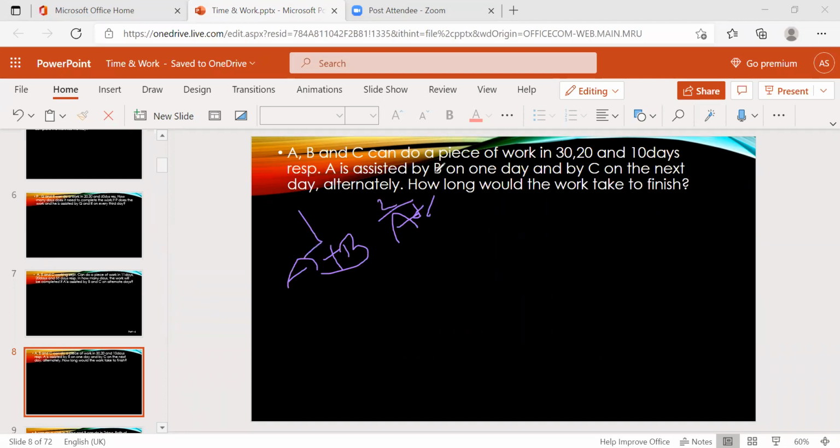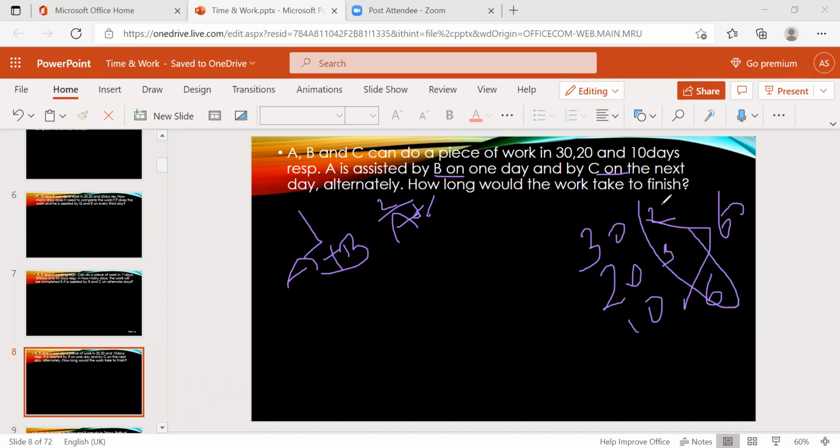So that is what they're saying: B on one day and C on the next day. The same thing, 30, 20, 10. What is the LCM? 60. So the efficiencies are 2, 3, and 6. Now A can eat 2 plus B can eat 3, and A can eat 2 plus C can eat 6.